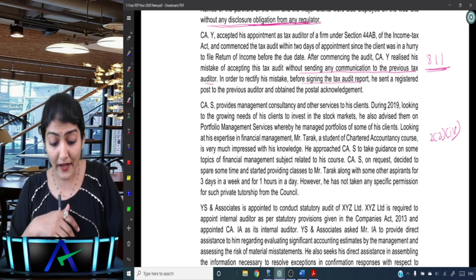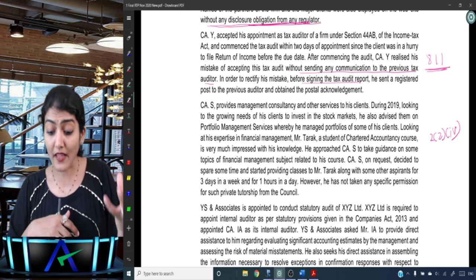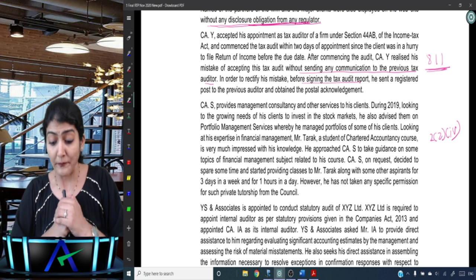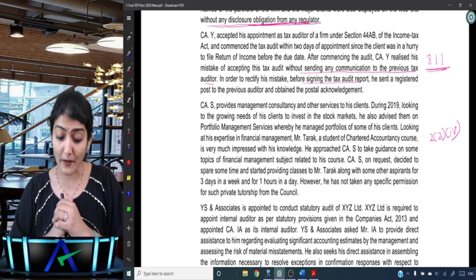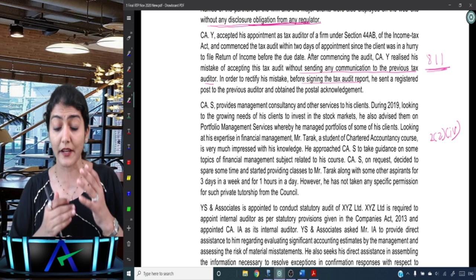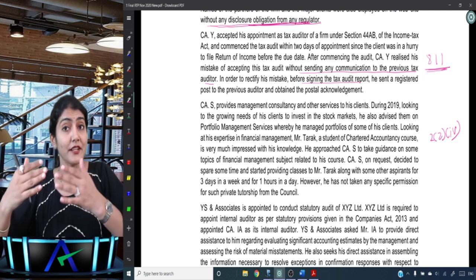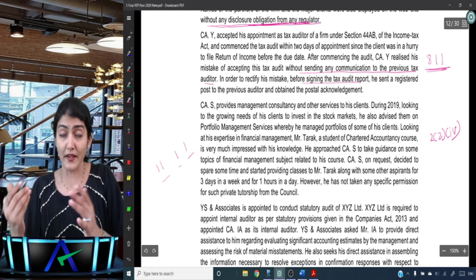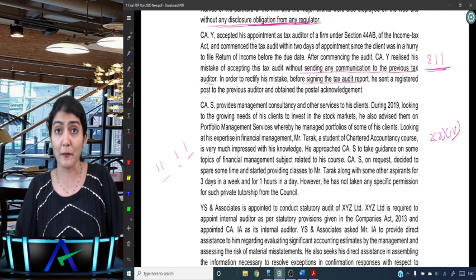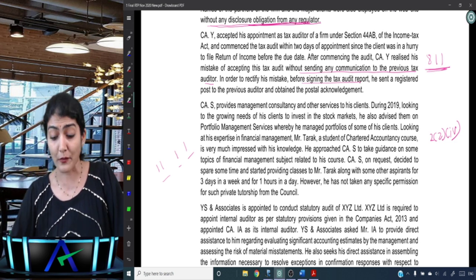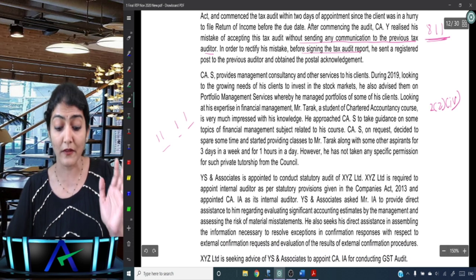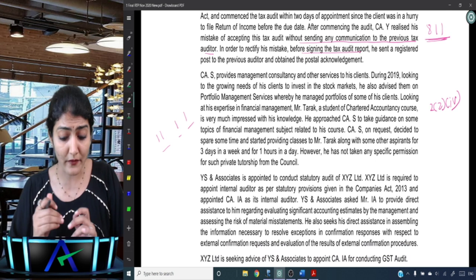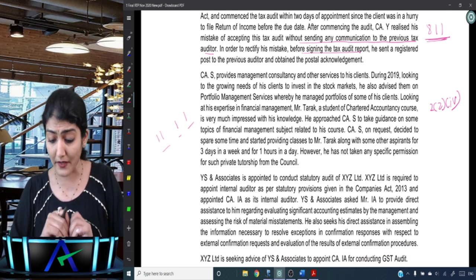Then looking at his expertise in financial management, Mr. Tarak, a student of the Chartered Accountancy course, is very much impressed with his knowledge. He approached CAS to take guidance on some topics of financial management subject related to his course. Right, so now, CA engaging in any other business or occupation, clause 11, Part 1, First Schedule: engages in any other business or occupation other than the profession of chartered accountancy, unless permitted by the Council so to engage. Okay, right, so he approached S to take guidance on some topics of financial management subject related to his course.